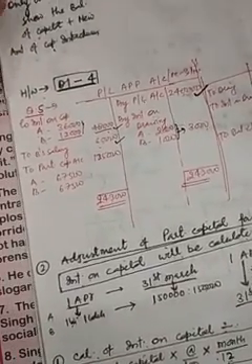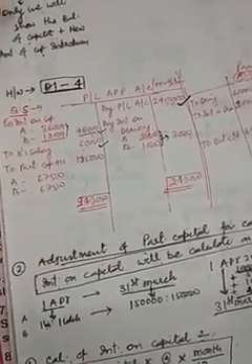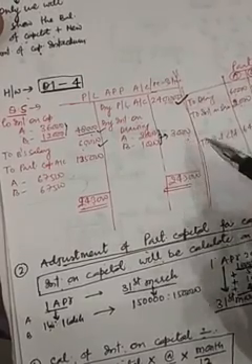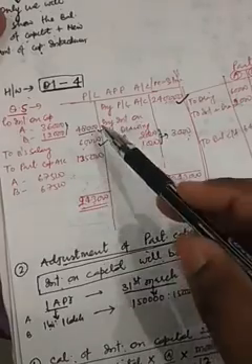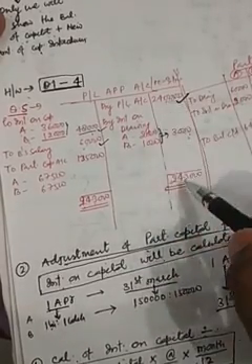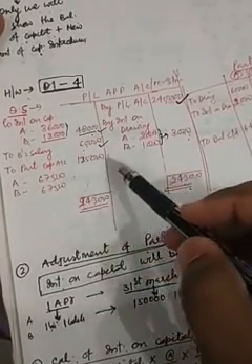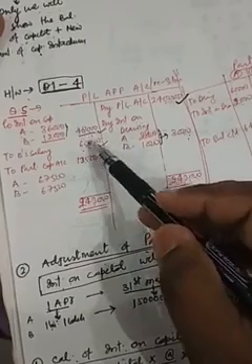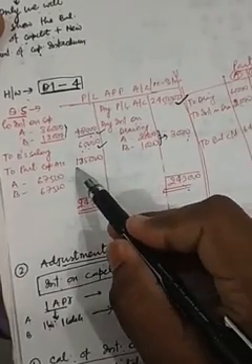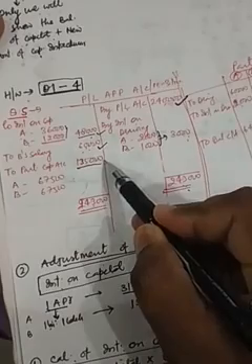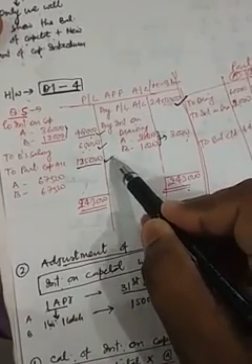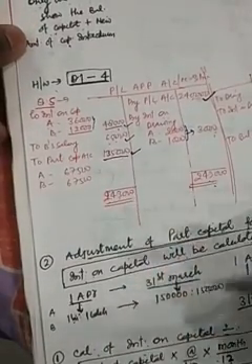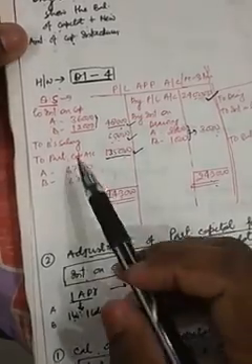And now we will calculate the balancing amount of profit. See here, first of all we will add 2,40,000 plus 3,000, which is 2,43,000, and from 2,43,000 we will deduct these amounts, 48,000 and 60,000. When we deduct 1,08,000, we get 1,35,000. This is the remaining or balancing amount of profit. Okay, it will be transferred in equal ratio to the partners' capital accounts.